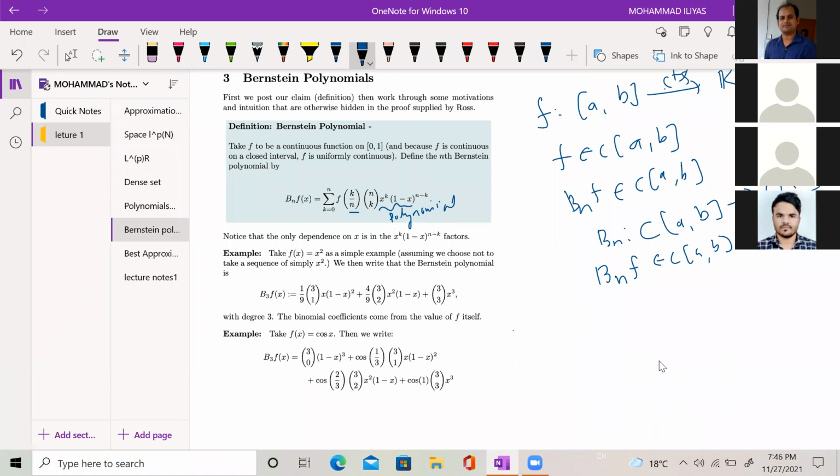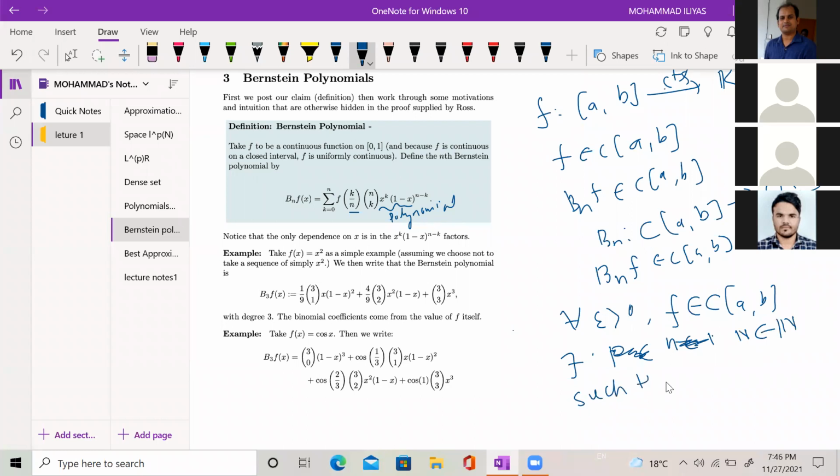Approximating a given continuous function means that for every given epsilon positive and given any f from the space C[a, b], there exists some natural number N, such that the norm of f minus Bn f, in the sup norm, is less than epsilon for every n bigger than N. It means that given any continuous function, you can find a sequence of polynomials which converges to that continuous function f, or you can approximate f by the Bernstein polynomial.